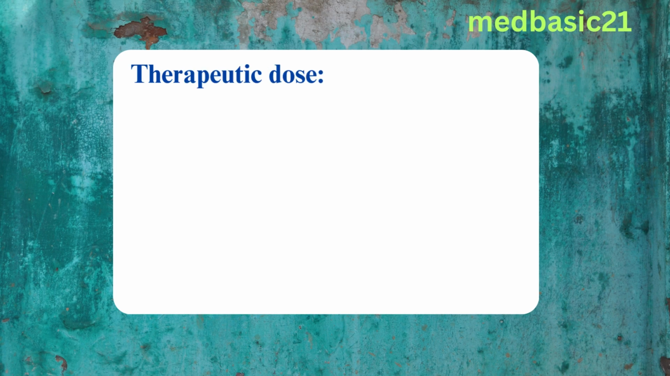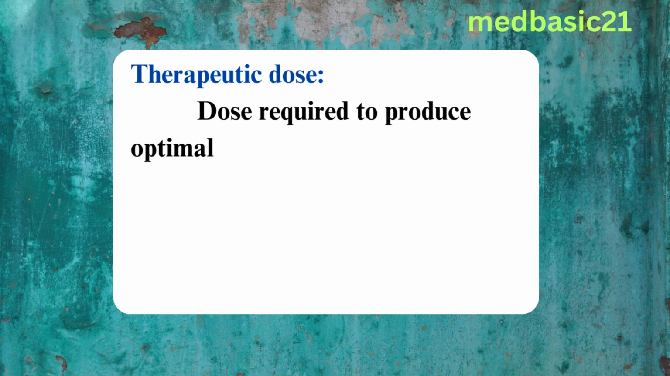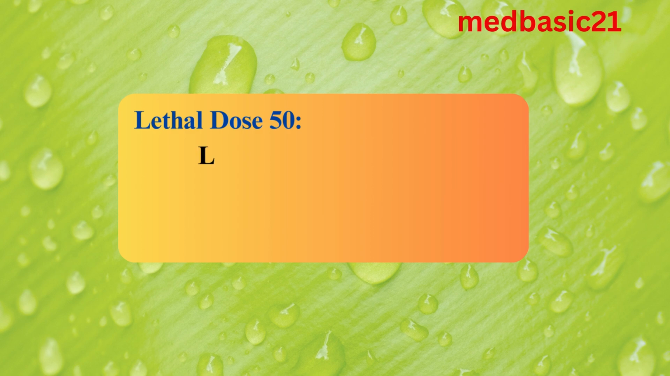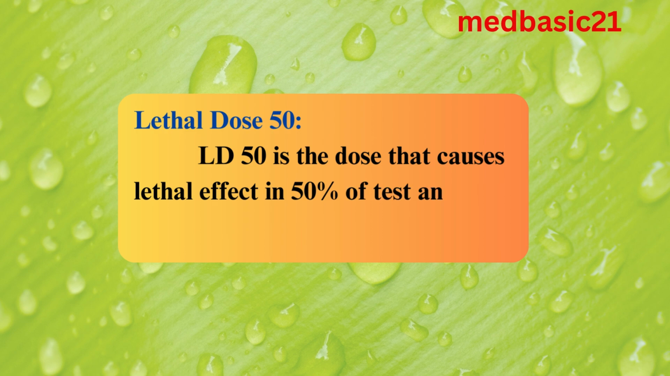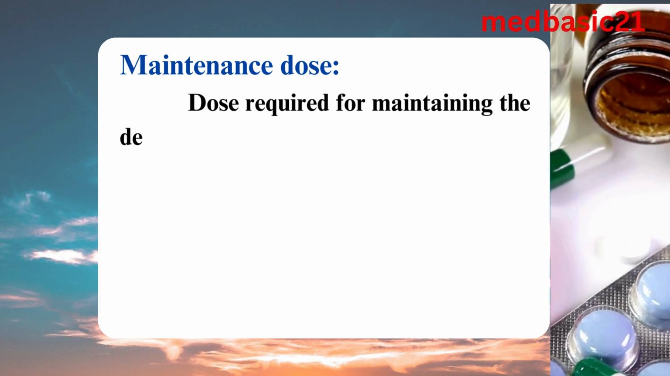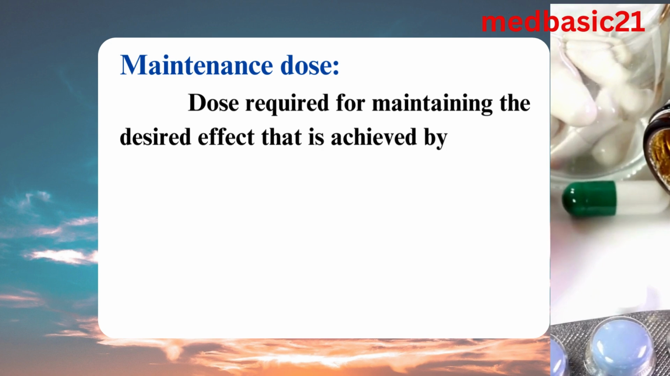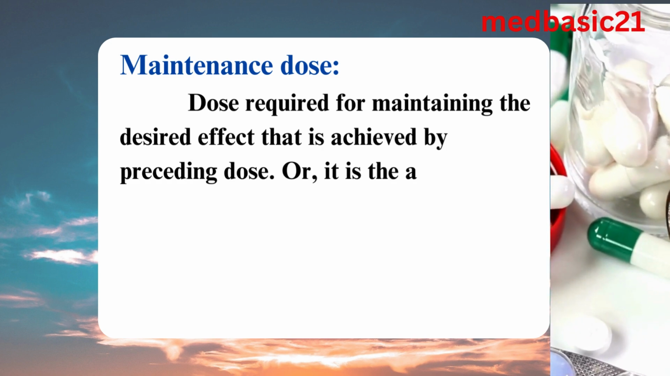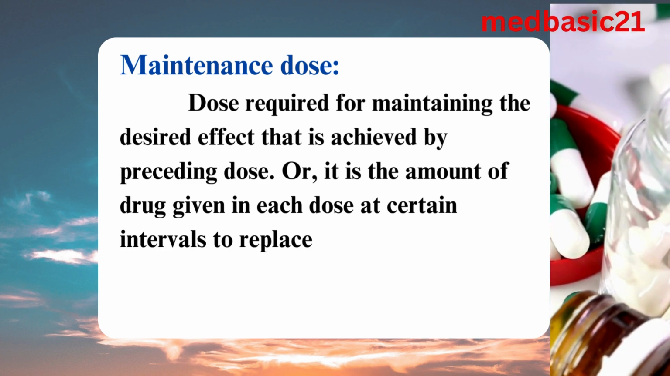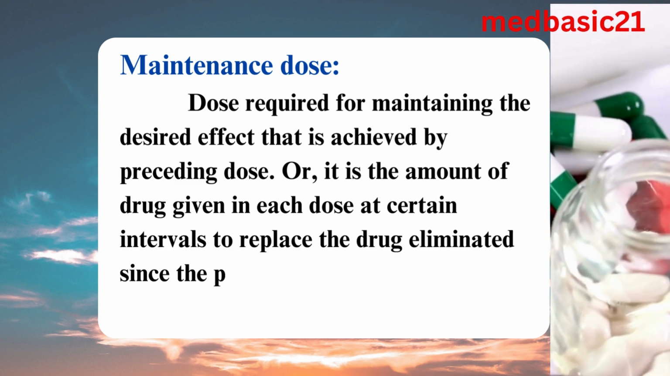Therapeutic dose. Dose required to produce optimal therapeutic effect is called therapeutic dose. Lethal dose 50. LD50 is the dose that causes lethal effect in 50% of test animals. Maintenance dose. Dose required for maintaining the desired effect that is achieved by the preceding dose. Or, it is the amount of drug given in each dose at certain intervals to replace the drug eliminated since the preceding dose to maintain a steady state of drug in the body.